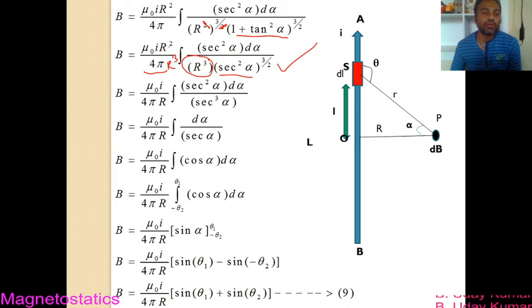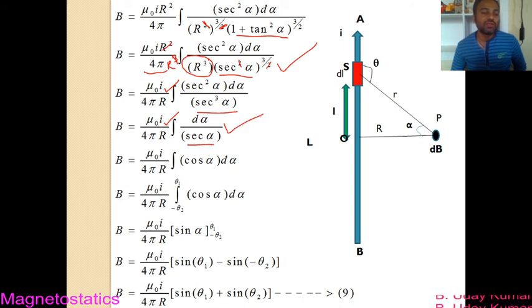Out of R cube, R square gets cancelled, and hence you get here mu 0 I by 4 pi capital R. In the integration part, you have in the numerator secant square alpha d alpha, and in the denominator secant square alpha whole to the power of 3 by 2. Hence this square gets cancelled again, and you get secant cube alpha in the denominator. So mu 0 I by 4 pi R remains as it is, and inside the integration you have secant square alpha in the numerator and secant cube alpha in the denominator. Out of this, secant square alpha gets cancelled, and you get secant alpha now.